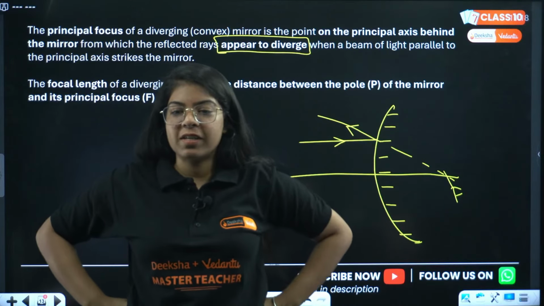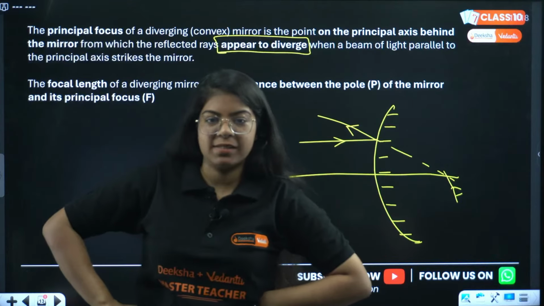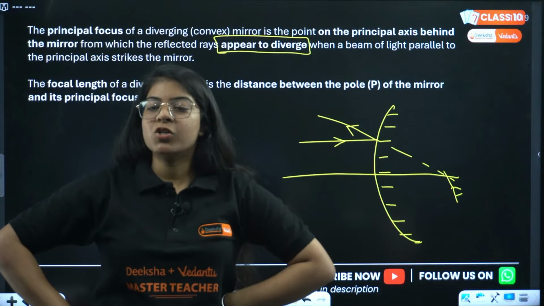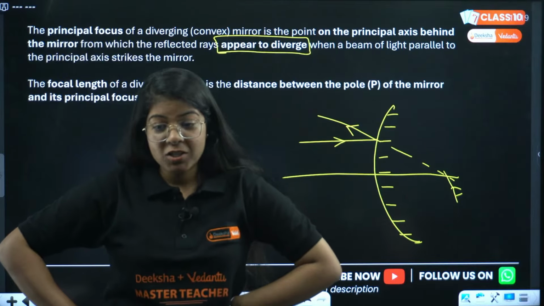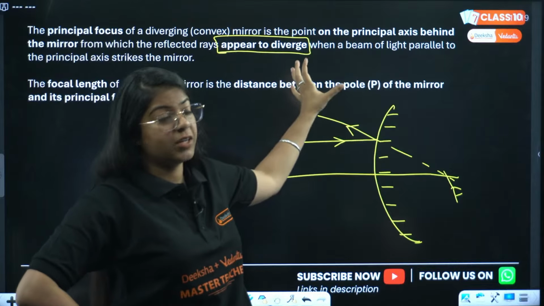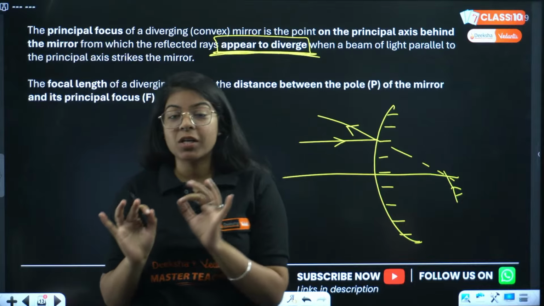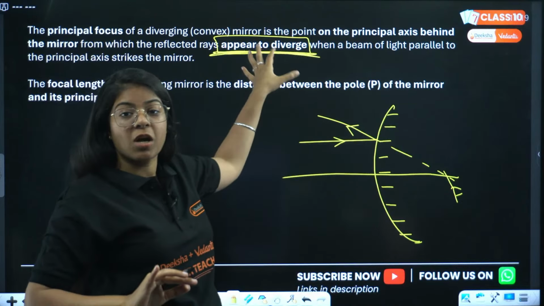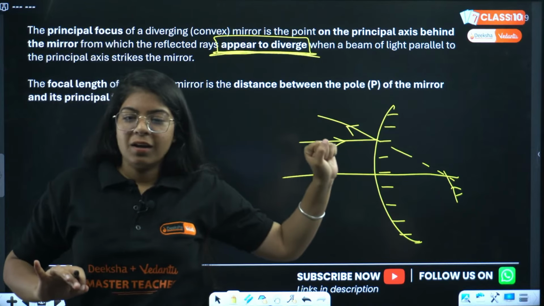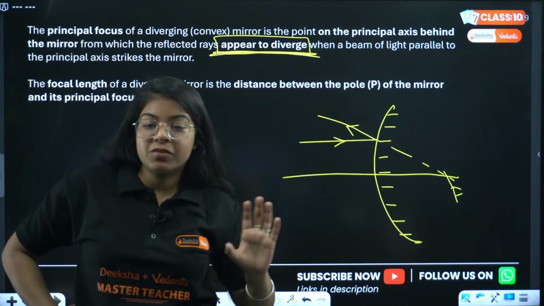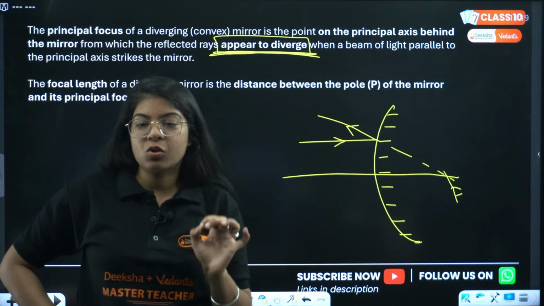Principal focus is positive. Yes, Divyanshu. Concave mirror is converging. Convex mirror is diverging. Focal length is also positive. Yes, the point where virtual and erect image is formed, or image is formed when object is at infinity. Yes, Sharma ji, you can write that. But this is the actual definition. These are the keywords. We have told you to highlight the keywords, underline the keywords, right? These are the main keywords: appear to diverge, right? No, not just numericals. Numericals will come, but along with that, definitions will also come. Okay?